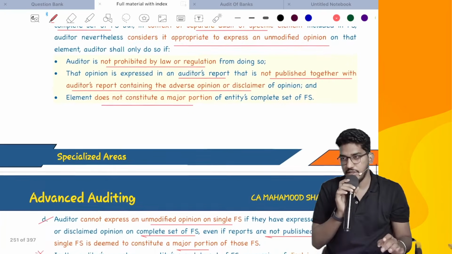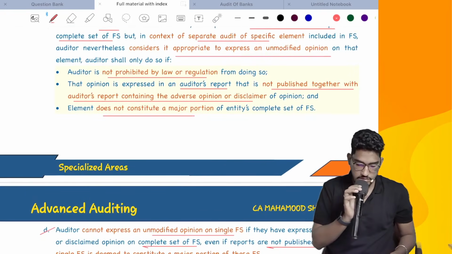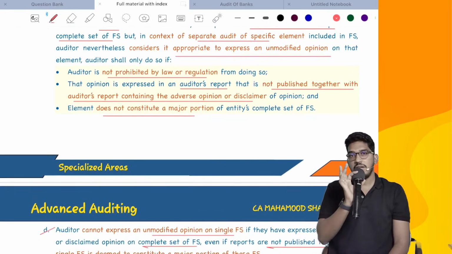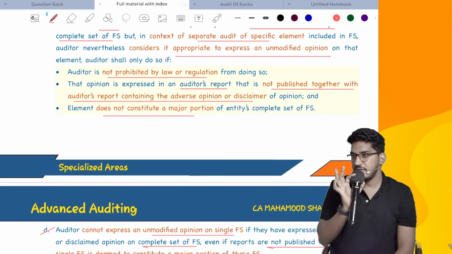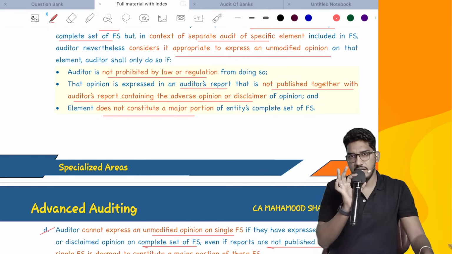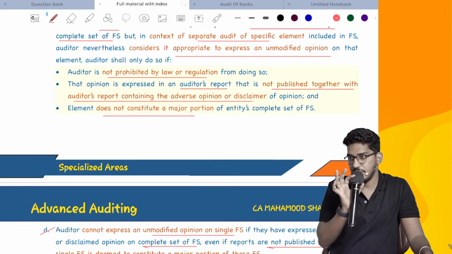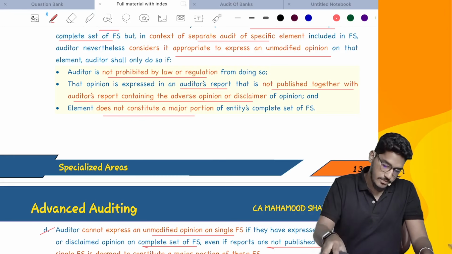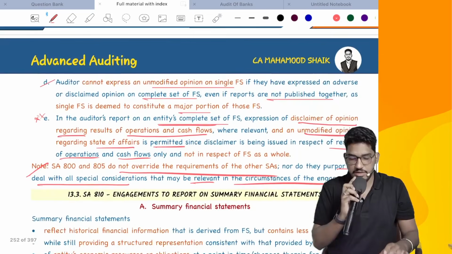SA805 also we have completed. Just give a quick glance of the standard once. Since this is the difficult part in the SA800 series, the next standard is very easy. 810 is very easy, summary financial statement. Go through this standard once. SA805, do it once.